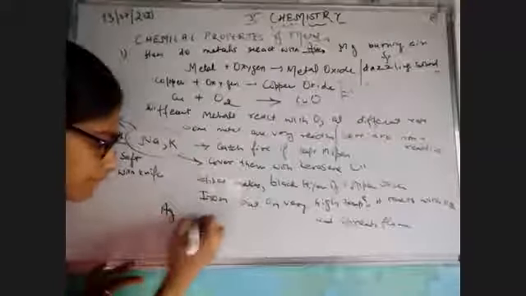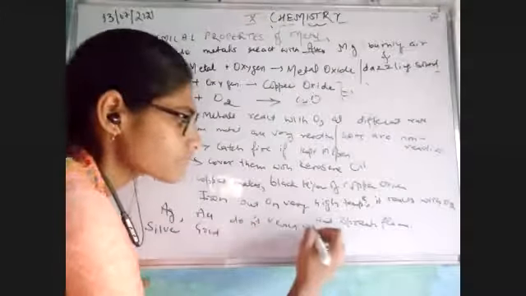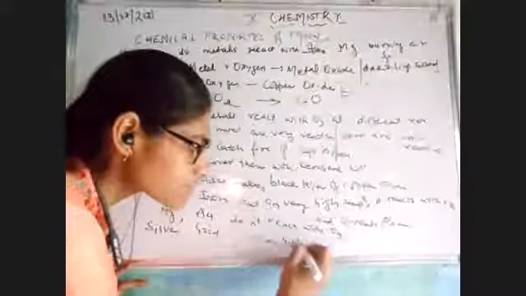But silver and gold, Ag is silver, Au is gold, they do not react with oxygen at all. देखा? Sodium, potassium are so super reactive that they do not need any temperature, and silver, gold are so much less reactive that they do not react with oxygen even if high temperature is given. कितनी भी conditions उनको दे दो, they would not react with oxygen at all, or they would make a very, very less layer of oxide.